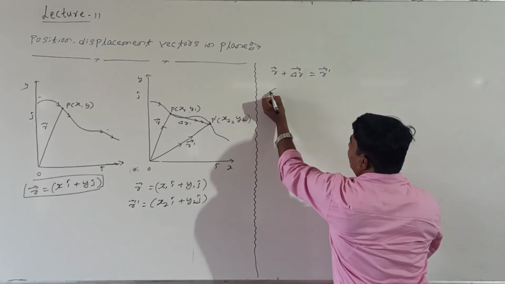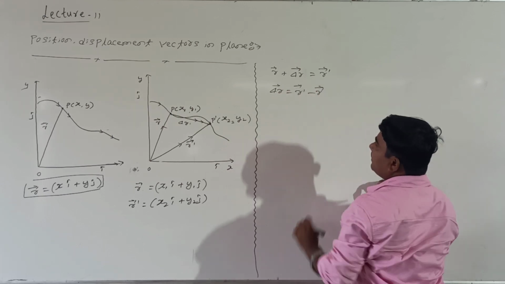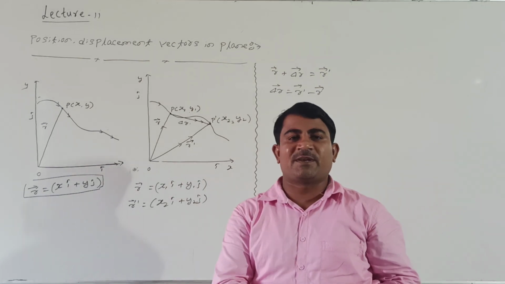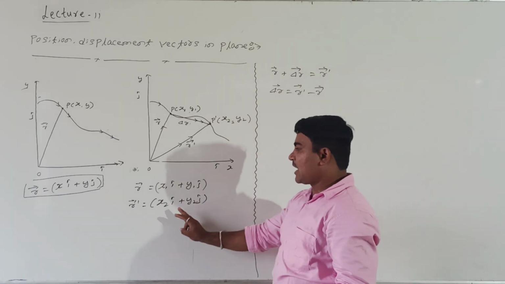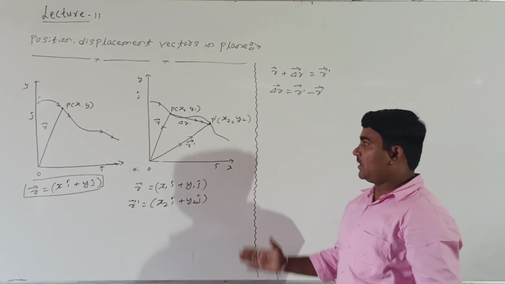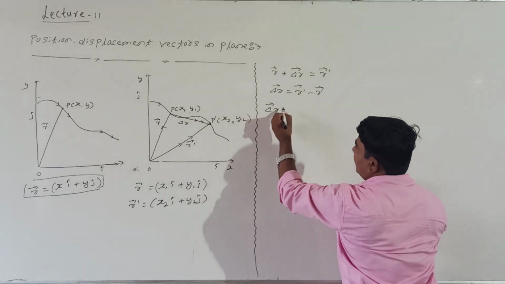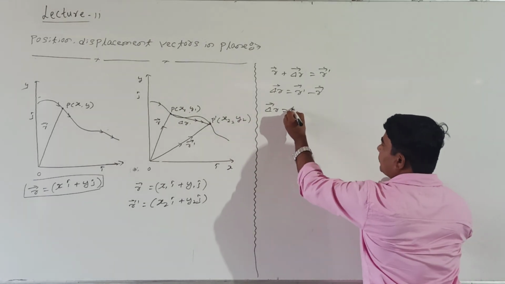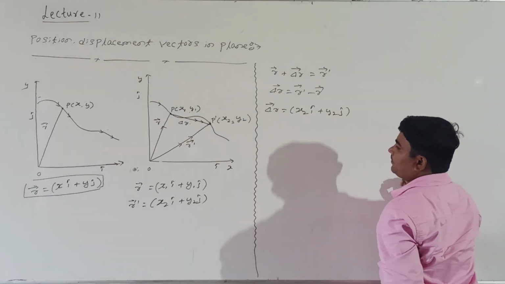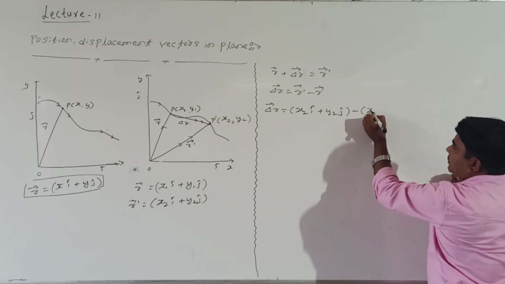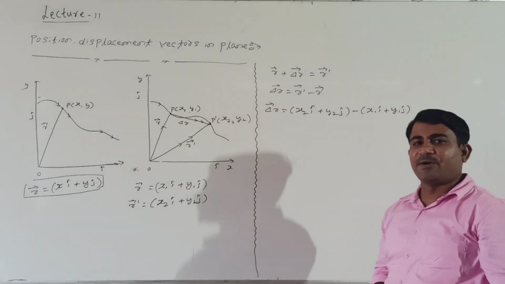Then how to write from this again? From this, the displacement vector can be represented as R dash minus R, right? Then students, we know R dash, this is the R dash value. What about R? R is this value. Then put these values and we will get the displacement. Look at me, how to write the displacement del R. R dash can be written as X2 i cap plus Y2 j cap, minus R, where R is X1 i cap plus Y1 j cap. Are you following me?